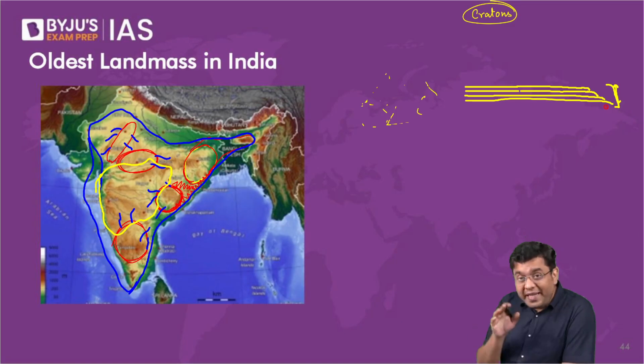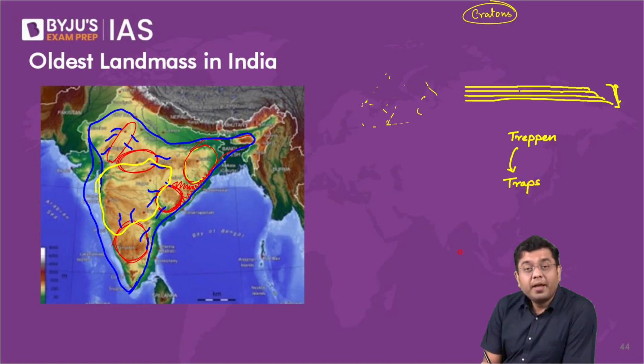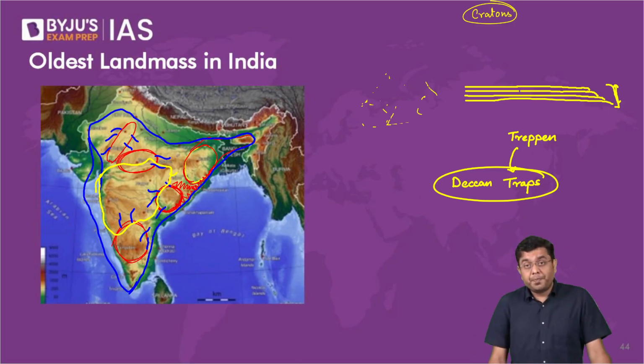Now, these step-like features are referred to as trepen. It is from this word trepen that the term traps is derived. And because it happens in the region of Deccan, that is why we call it the Deccan traps. So this is the area where you have these Deccan traps.